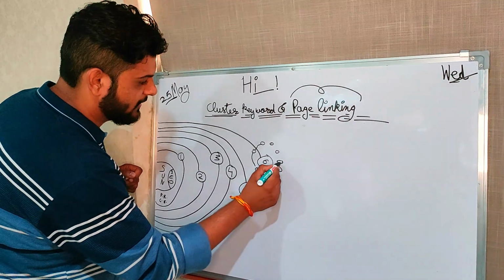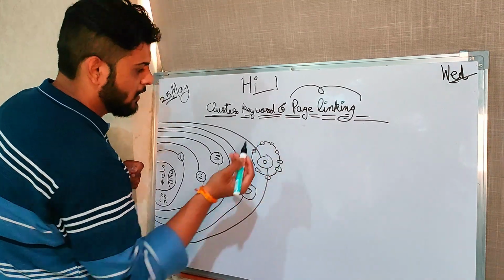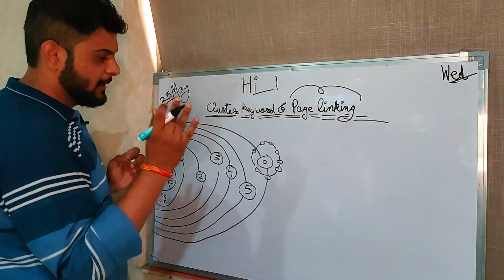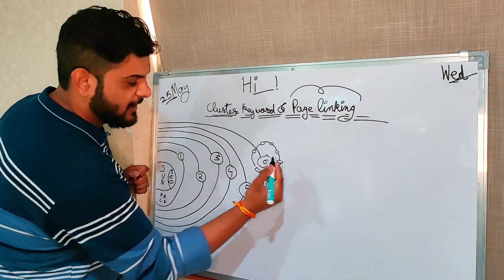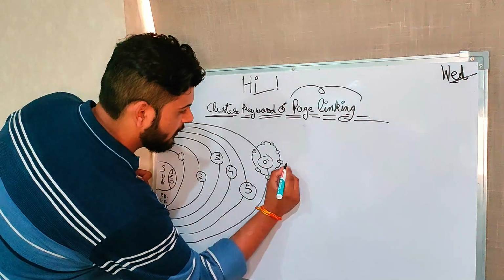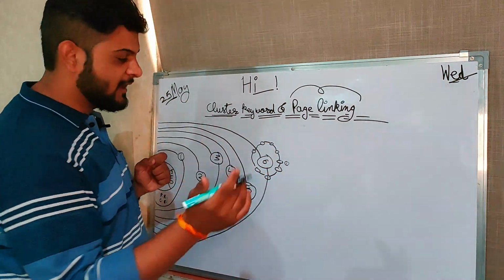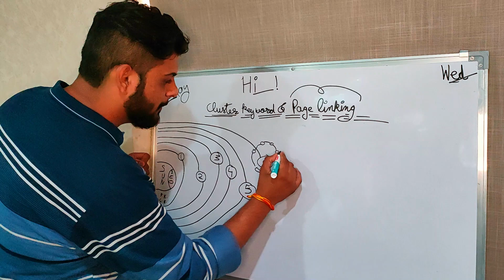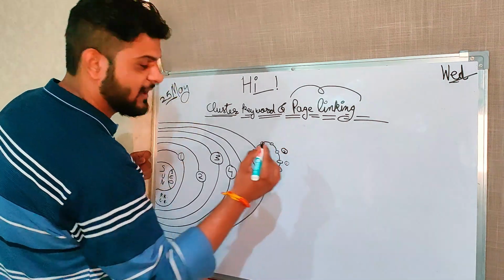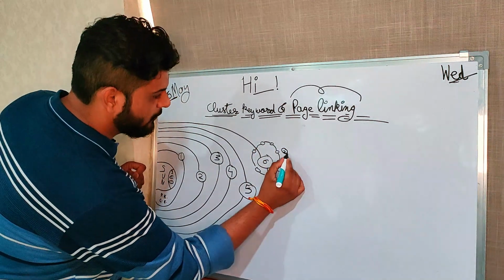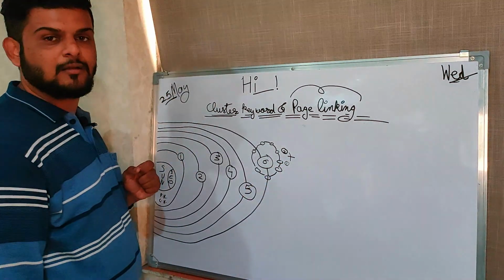Now we'll talk about interlinking. Keep in mind that whatever keyword you are taking in the first topic should be there in the second topic as well, so that these pages can be linked.